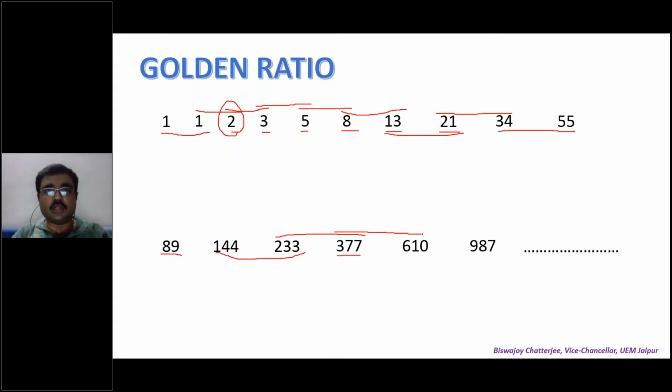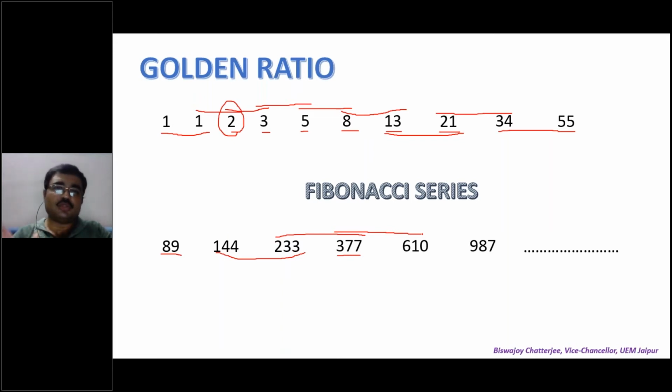And what do we call this special series? We call it Fibonacci series. A series where sum of two numbers forms the next number. Sum of any two numbers forms the next number in the series. That is Fibonacci series. The series itself is magical. There are many magics in this Fibonacci series.